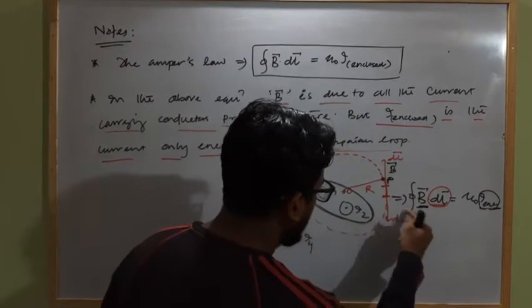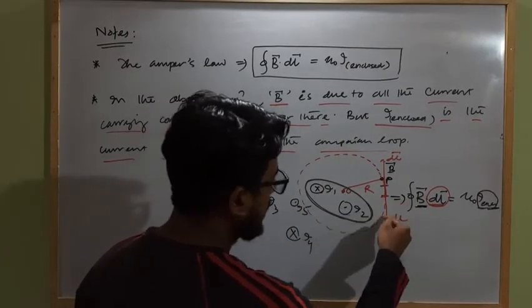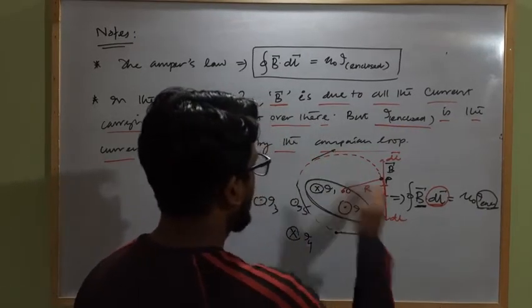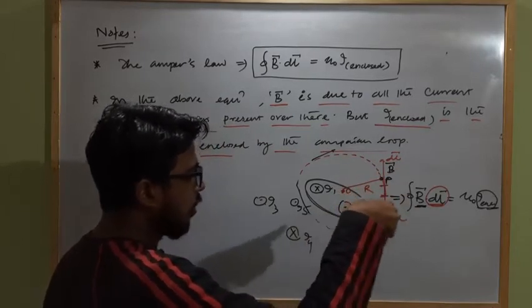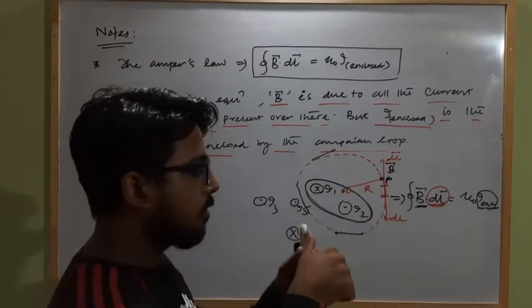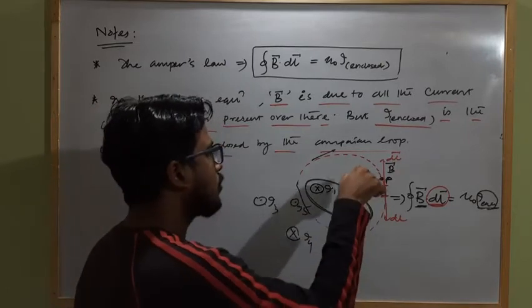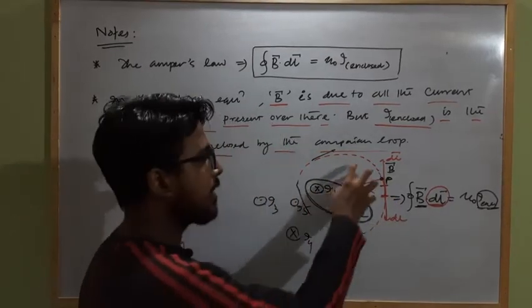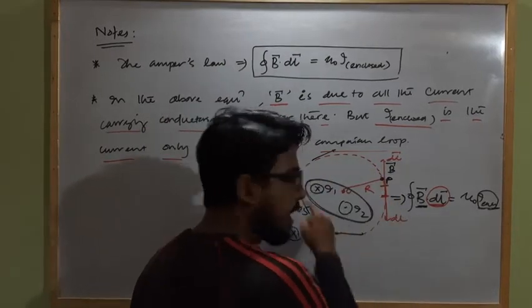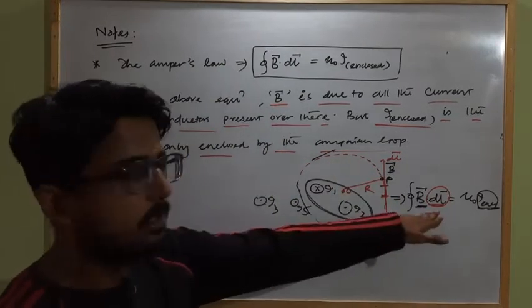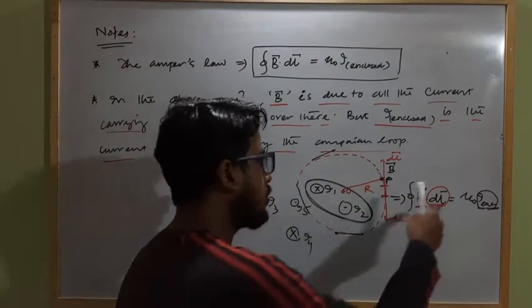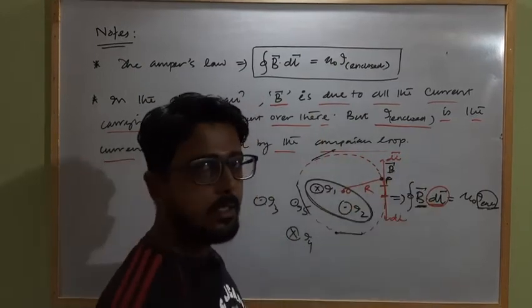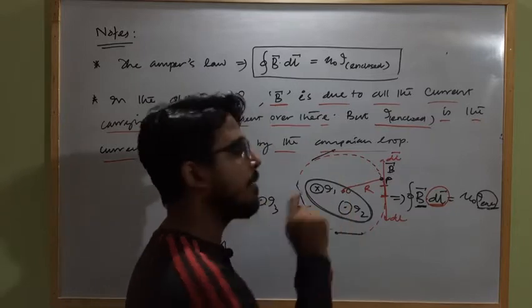Clear? So if I choose the dl vector in clockwise direction, at each point the dl vector will be like this, clockwise. Then if I curl the fingers of my right hand along the direction of the dl vector, the thumb will show the positive direction of current.